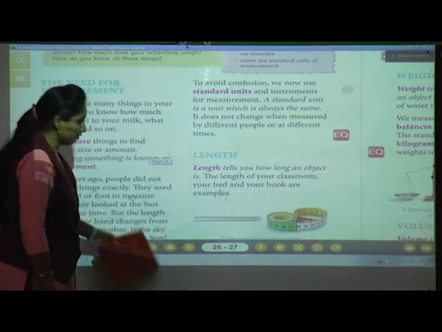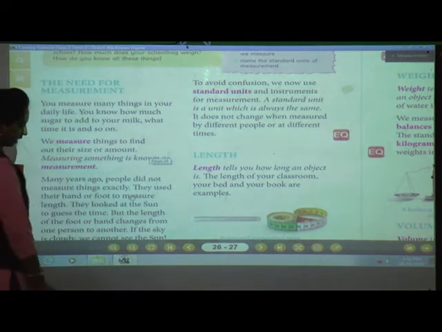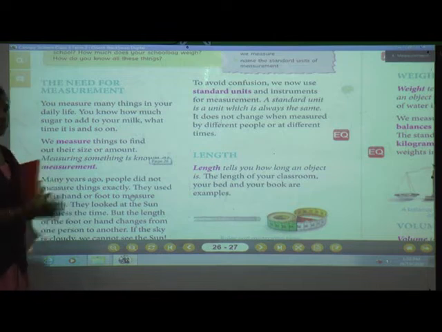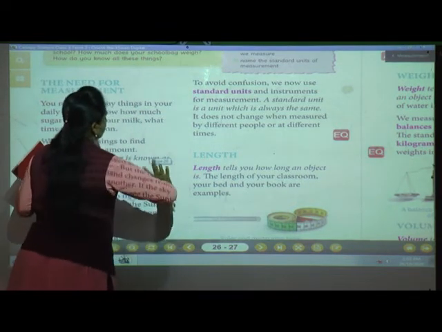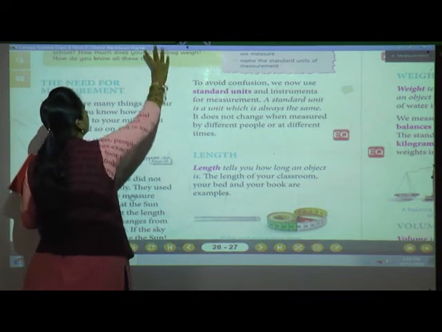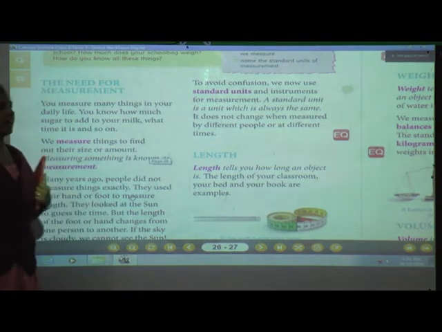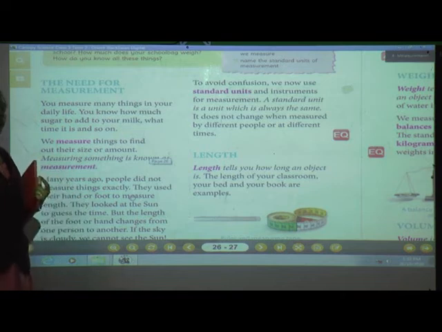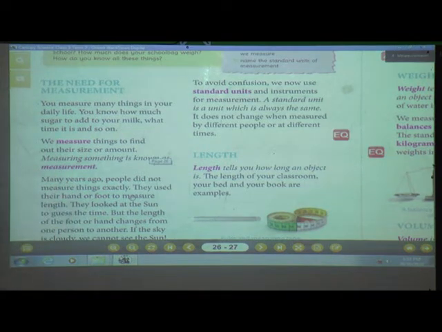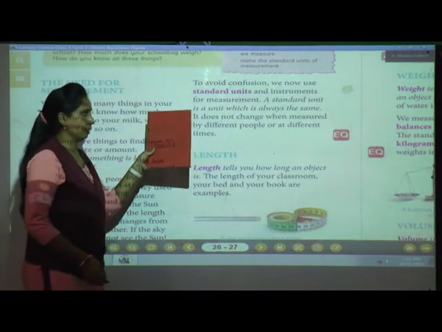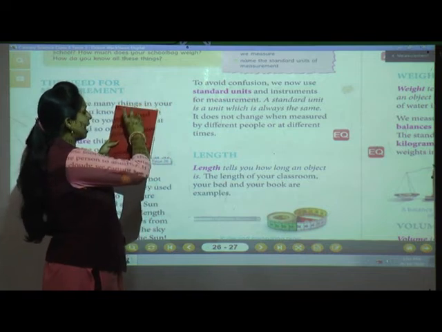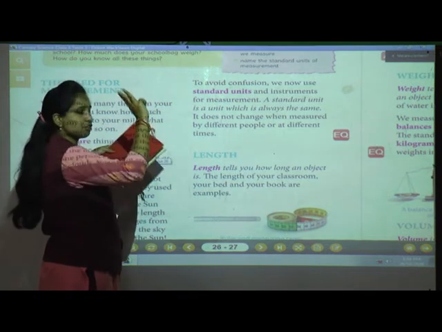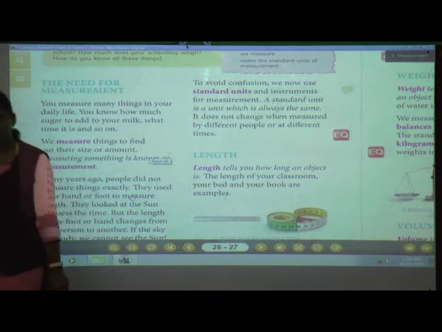Now I do have your blackboard in the class, online class. Now what will I do? I'll measure this blackboard with my hand span. See? 1, 2, 3, 4, 5, 6. The blackboard is a total of 6 hand spans. Now what about your canopy? Tell me. If suppose you have the same canopy, I have the same canopy. I have almost 1 hand span and then 3 fingers. What about you, students?